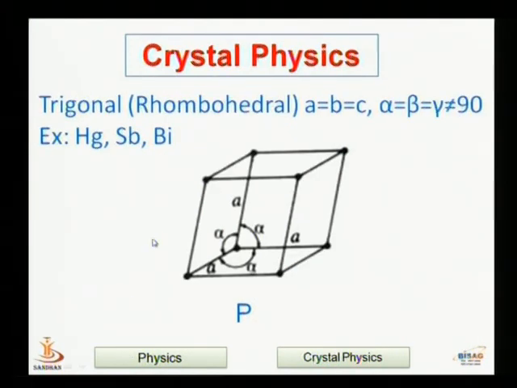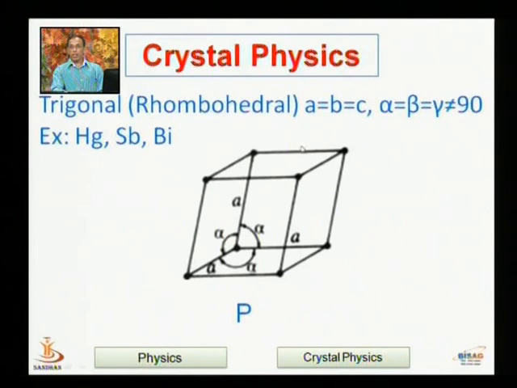Next one is the trigonal. It is also known as the rhombohedral system, in which all the sides are the same, all the angles are the same, but they are not equal to 90 degrees. The examples are Hg, Sb and Bi. Here the atoms are arranged only at the corner points, so the cell is the simple, primitive one.